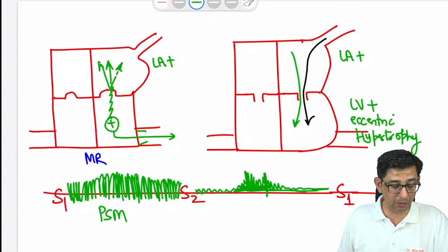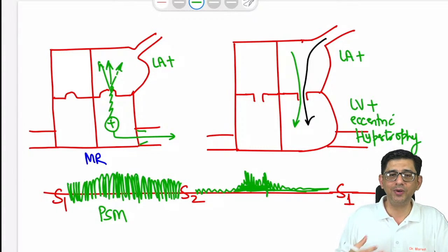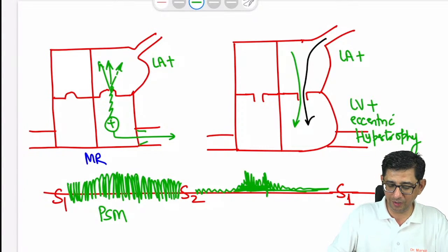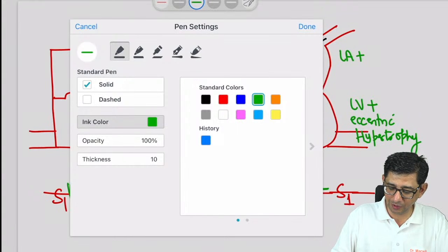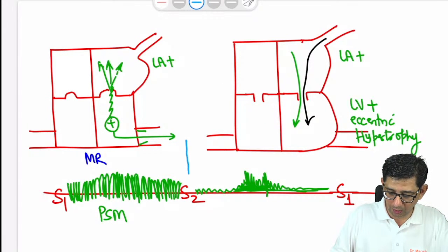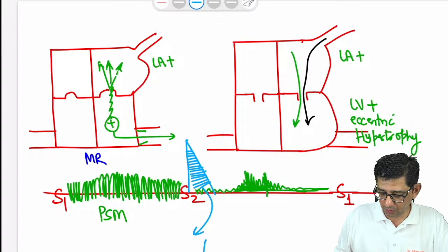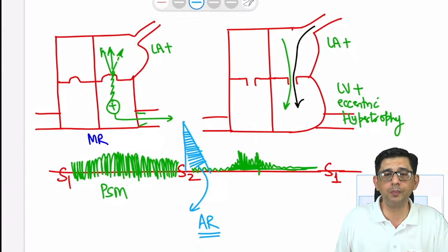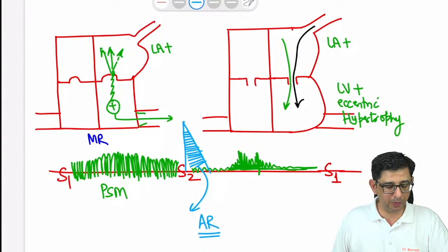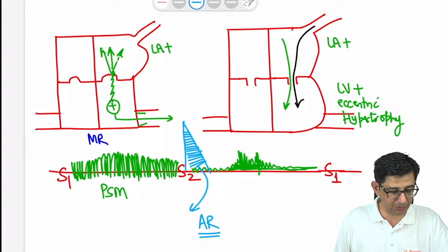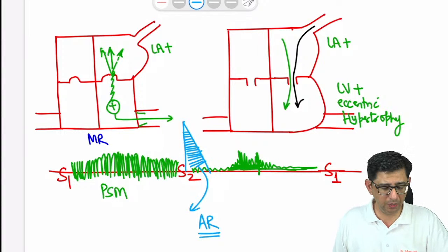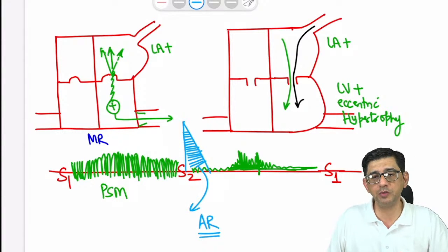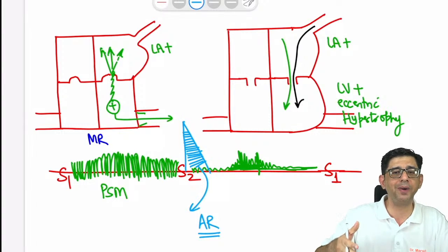Yeah, doctor, why not aortic regurgitation? I'm coming to that. Aortic regurgitation produces a high pitched early diastolic murmur, which I'll now mention before you. If it were aortic regurgitation, the murmur would die down like this. That is the early diastolic murmur that we see in patients of AR, shown in blue before you. Considering that he does not mention that very classical high-pitched murmur, that is why he's talking about this manifestation. Yes, Dishit Patel, it is something like a tumor plop sound, but different from a tumor plop sound in the sense that in a tumor plop the tumor will go and impact the mitral valve.